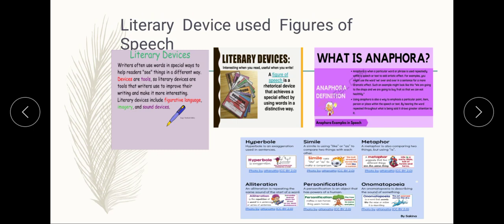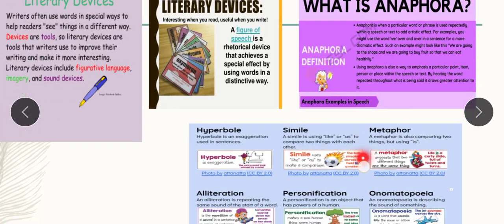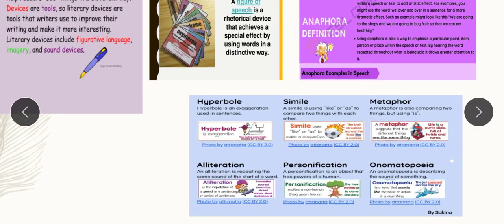So here in the picture, I'm showing you some literary devices, children. Some of these you have already started learning in your lower classes, maybe first standard or second standard. Simile. Can you see the simile here? You have already learned this simile in your lower class.